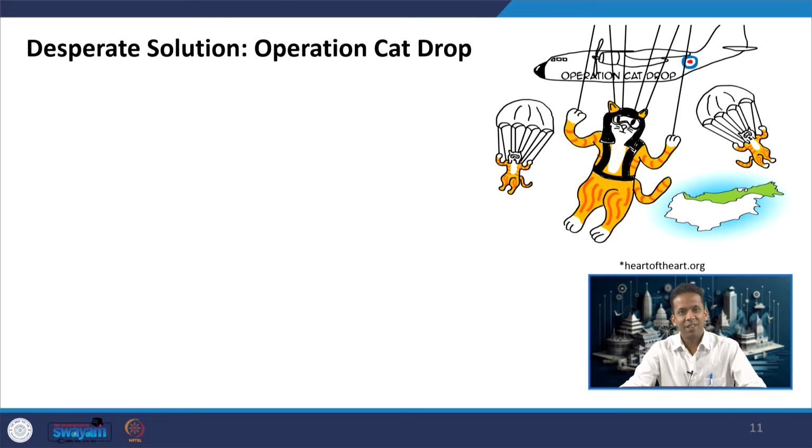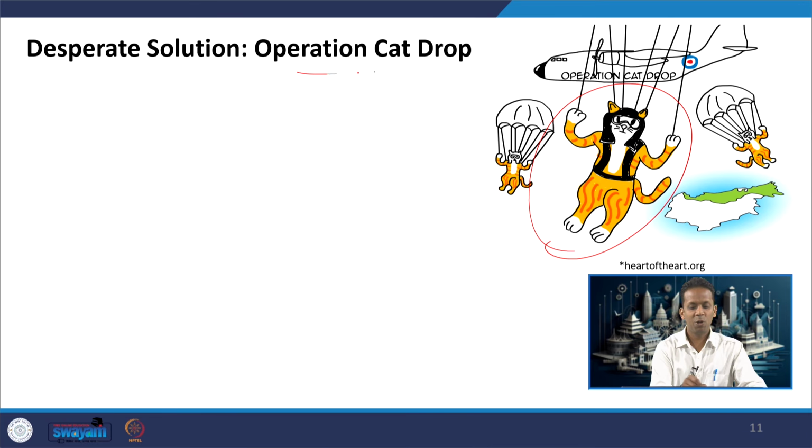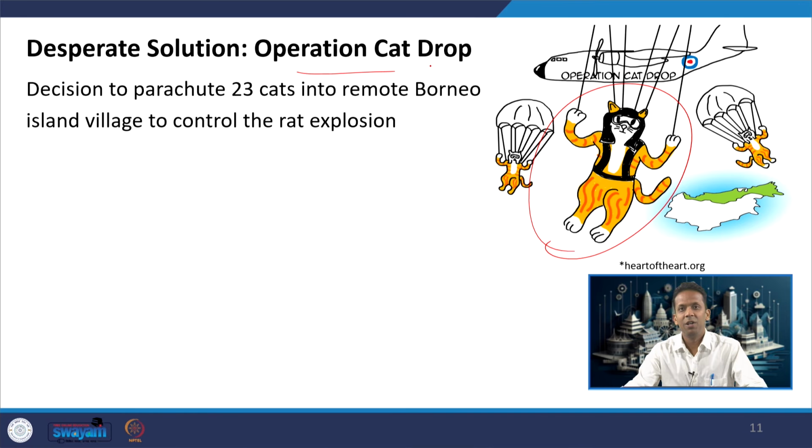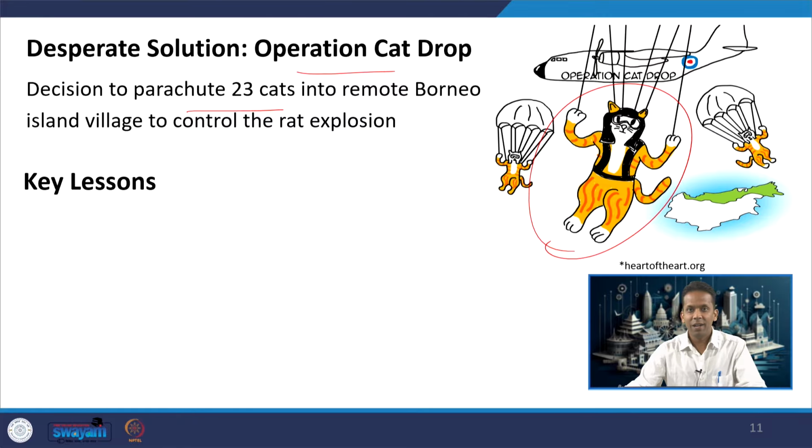So, in that case, as a desperate solution, when people from that island contacted the World Health Organization again, they came up with a very unique solution. If the population of cats is dropping on that island, why do we not just drop some cats on that island through parachutes? That is why the operation was called Operation Cat Drop. The decision was taken to parachute 23 cats into that remote Borneo island village, so that those cats can control the population of rats. Not sure whether it was a sensible decision to parachute the cats, but think about it.